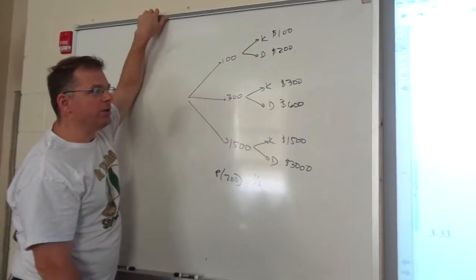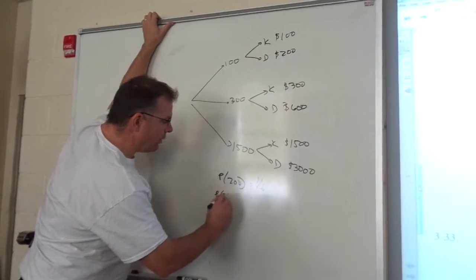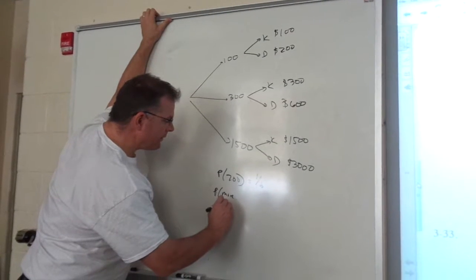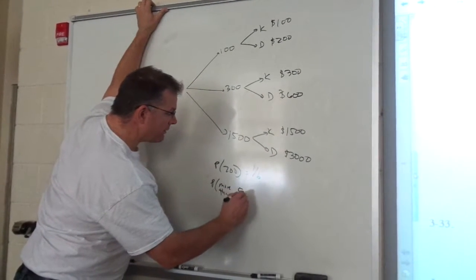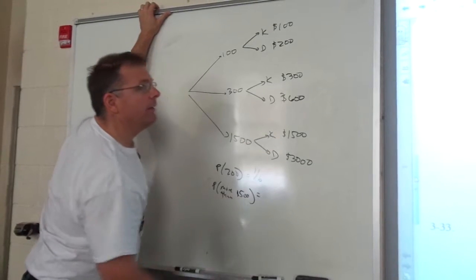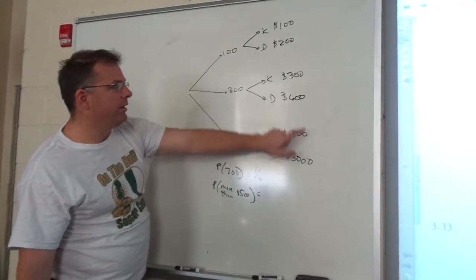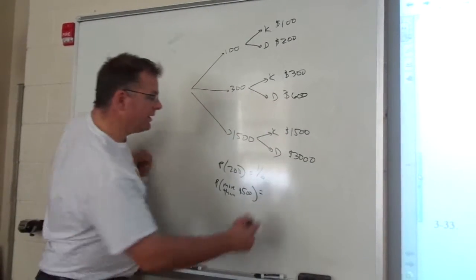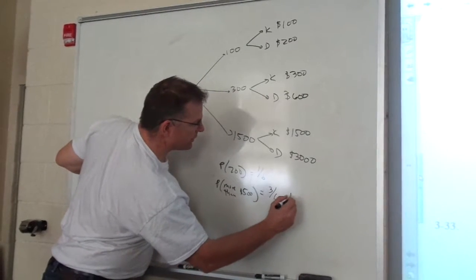The second part of the question says, what's the probability we'll take home more than 500? And that would be here the 600, here the 1,500, here the 3,000. So that's 3 out of 6, which we can reduce to be 1/2.